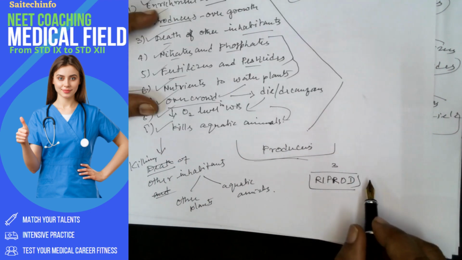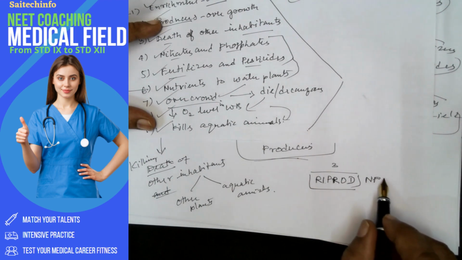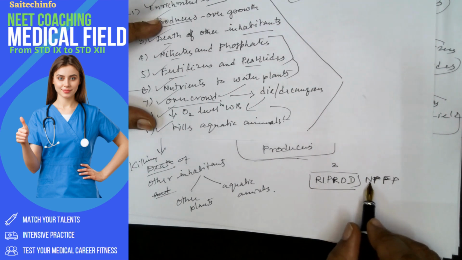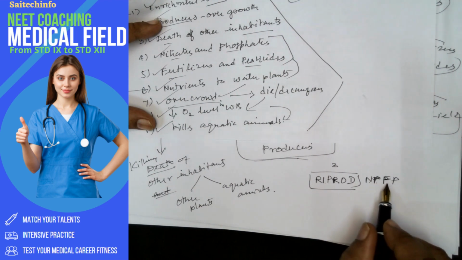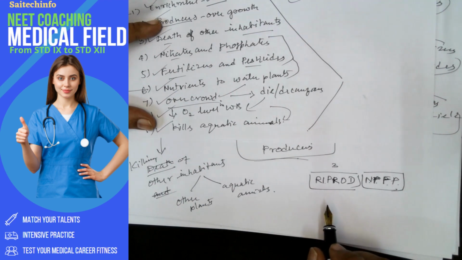And the next one is NPFP. We can combine. So how are they enriched? Because of NP and FP, that is nitrates and phosphates obtained from the excessive use of fertilizers and pesticides. So NPFP. Then we have nutrients increase.